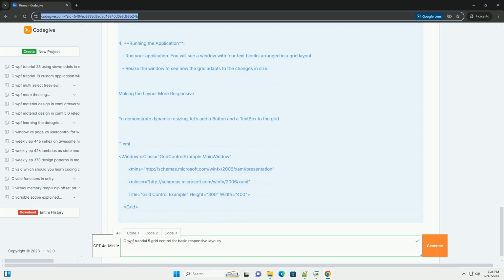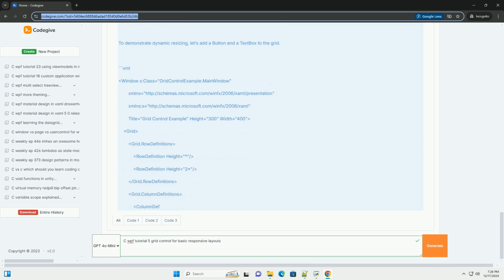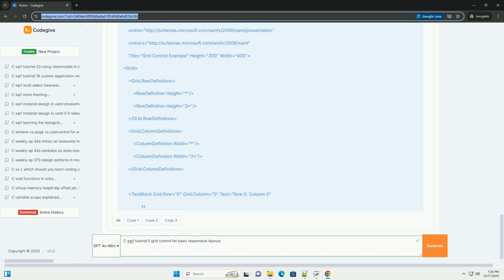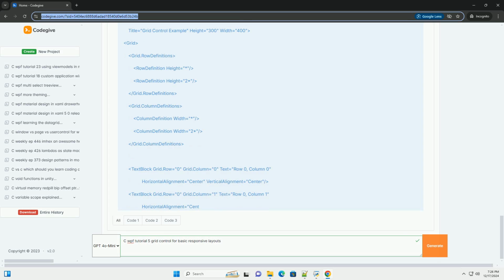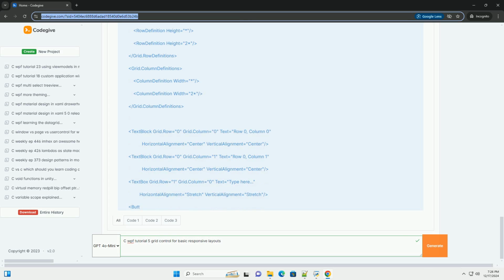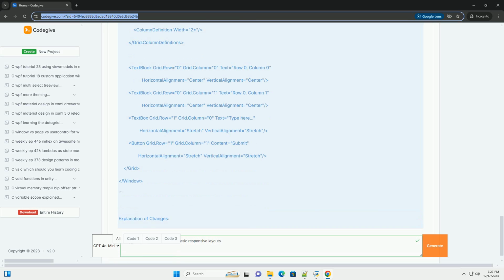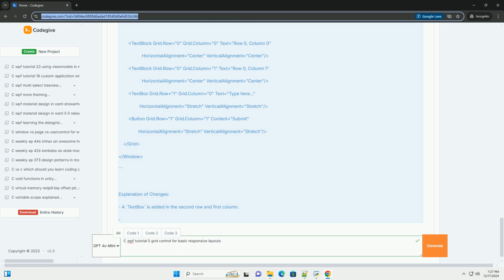Understanding the grid control. The grid control allows you to define a flexible layout by dividing the available space into rows and columns. Each cell in the grid can contain a single child element. Basic concepts of grid. Rows and columns: you define rows and columns using the RowDefinitions and ColumnDefinitions properties. Row and column indexes: each row and column is indexed starting from 0. Span: you can make a control span multiple rows or columns.